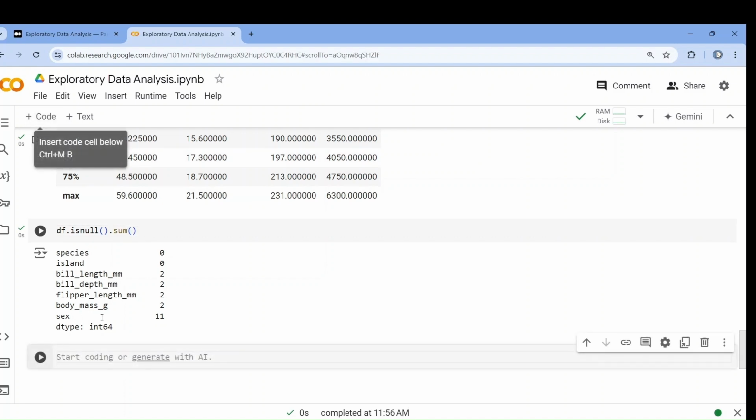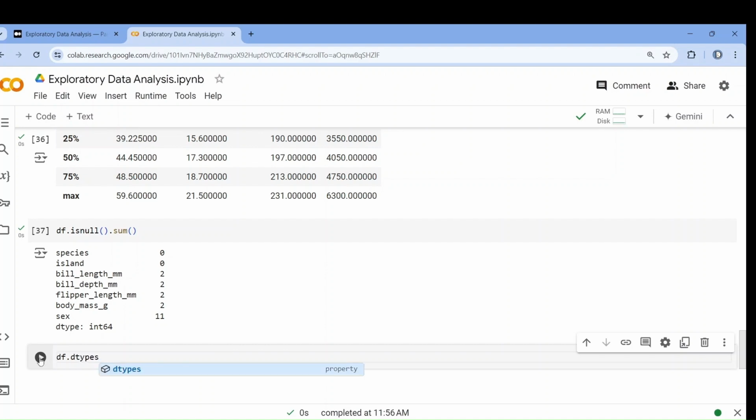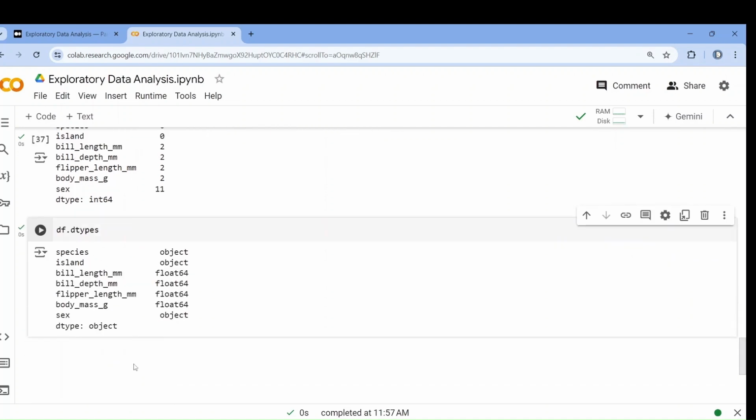We can also check df dot dtypes. Now see if I run it, see the data types. The species is string data type, island is string data type. Before visualizing them, you have to understand what types of data we have. Sometimes we may need to convert categorical data into numerical data, because for machine learning you may have to convert the categorical to numerical data. So first you should know what types of data you have.